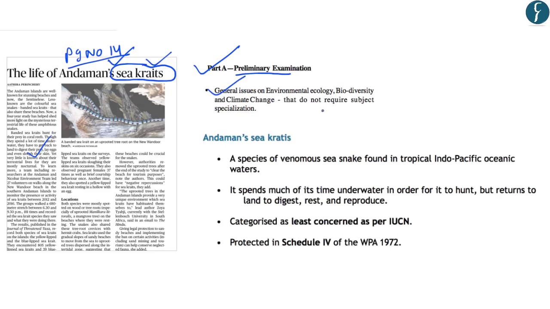So regarding the locations where these sea kraits are found, you should note that these are found in the tropical Indo-Pacific oceanic waters. So this means that they are found in the tropical areas in the Indian Ocean and the Pacific Ocean. Further, you should note that they spend most of their time underwater, and they spend this time underwater in order to hunt for their survival. However, in order to digest, rest and reproduce, they return to the land. So this is one of the characteristics of the sea kraits.